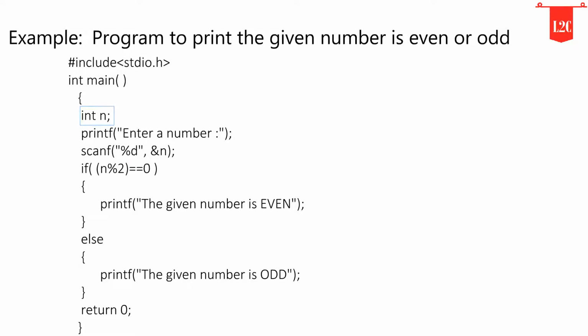int n. Now we will get the input from the user. For that purpose, we are using the scanf function. Here we write %d, because we are getting the input as an integer from the user. Here we write an if condition for checking whether the given number is even or odd. If the condition is satisfied, it will execute the if block and print, the given number is even. If the condition is not satisfied, it will execute the else block and print, the given number is odd.